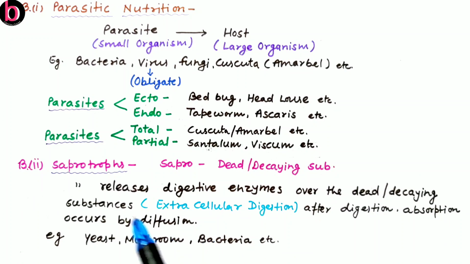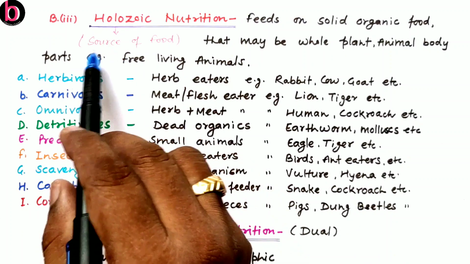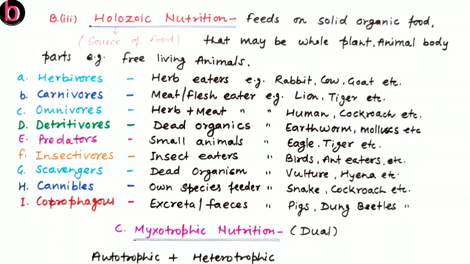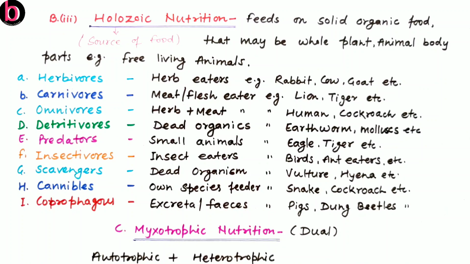again present here like saprotrophs. The third one under heterotrophic mode of nutrition is holozoic nutrition. So holo, as we can say, this is about the source of food, which type of food is intaken and by which means the food is intaken by the organism. On that basis, this is holozoic mode of nutrition, and the organisms are considered as holozoans.